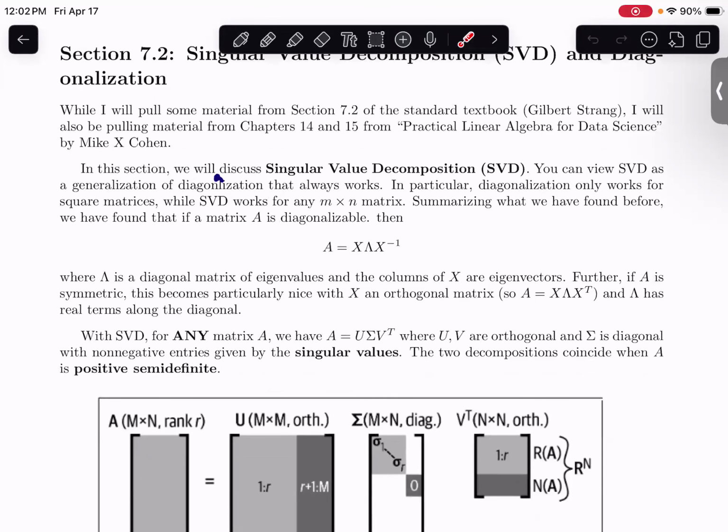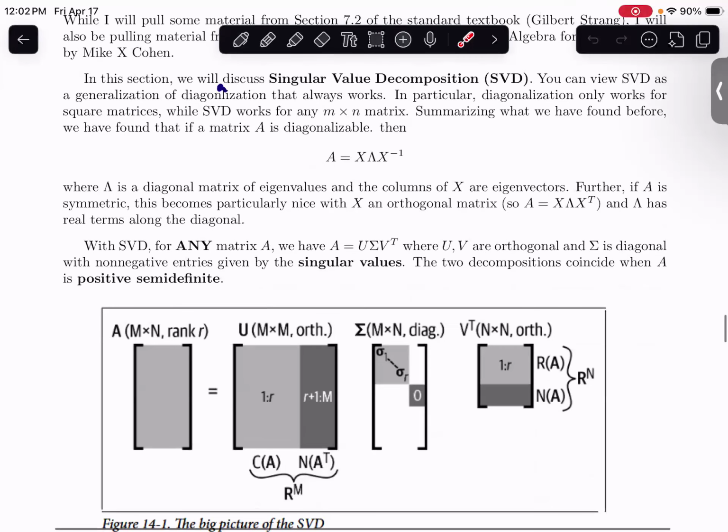We'll talk about the applications later, but the idea is it's a more universal version of diagonalization. We've been talking about diagonalization, where you take a square matrix A and write it as a product of eigenvectors and eigenvalues. Again, this only works for square matrices, not for rectangular matrices. The singular value decomposition applies for any matrix A. So if you're given any matrix A, you can express it in the following way.